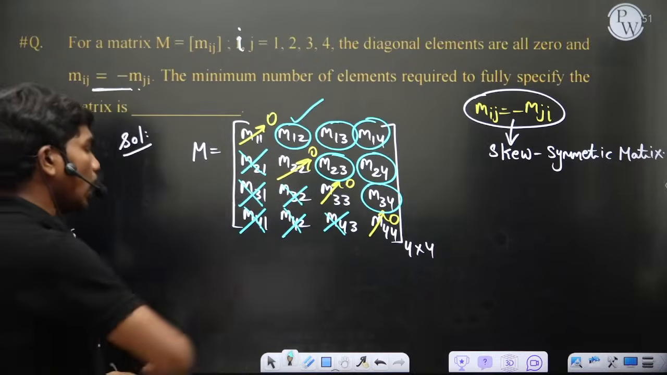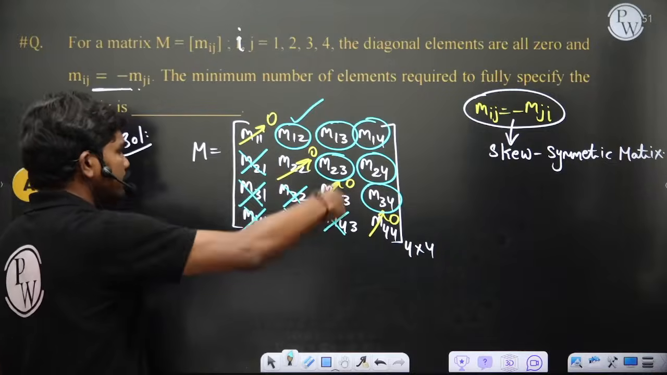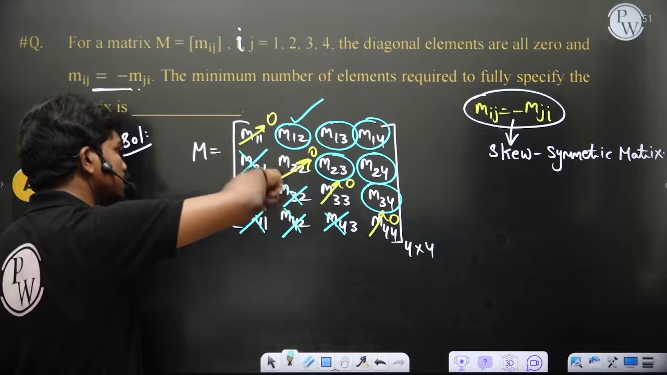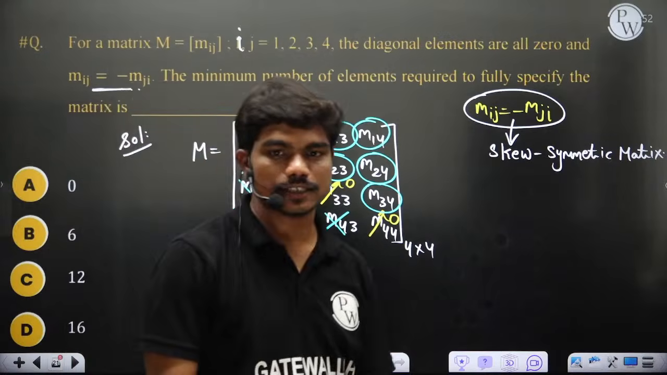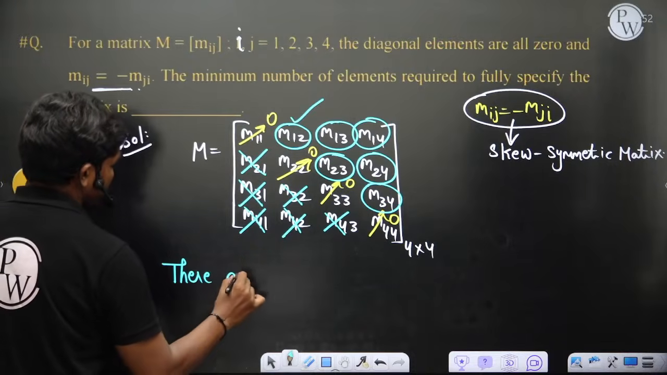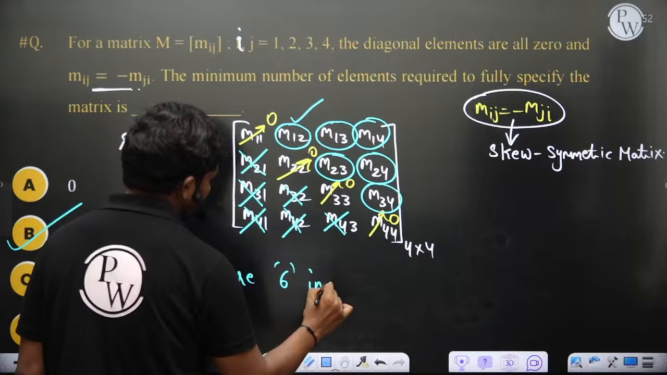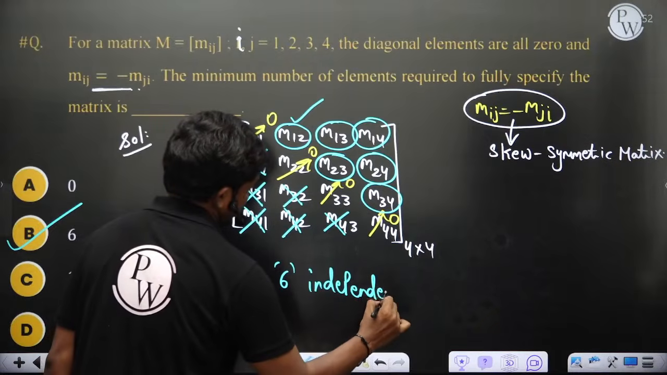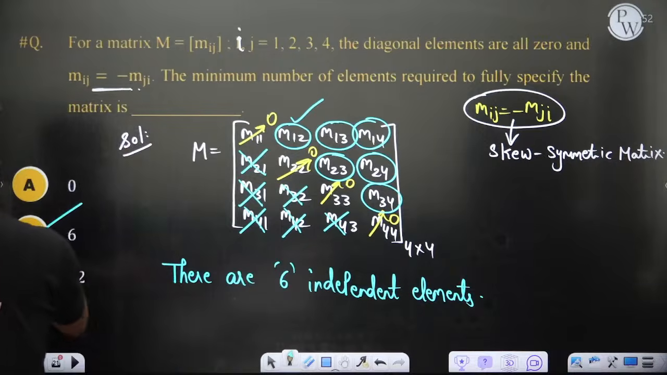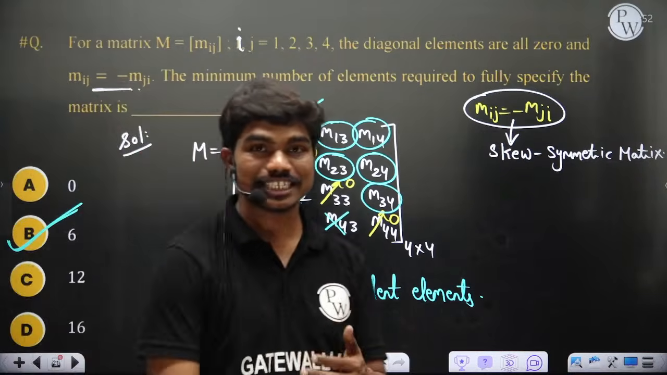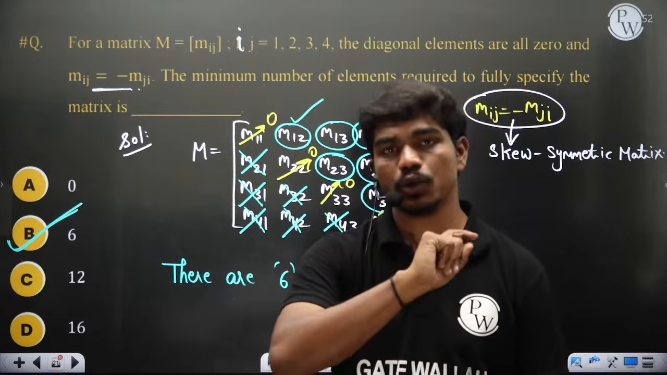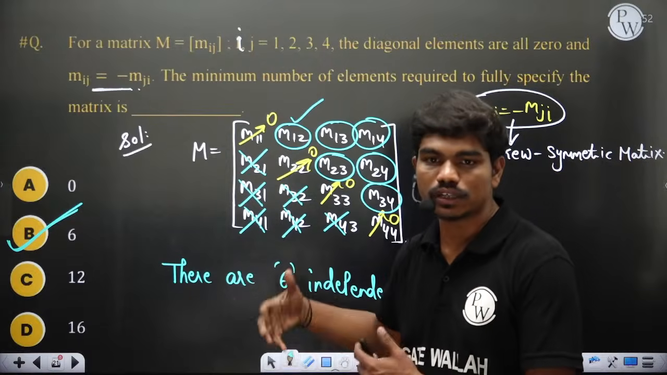So if you see, out of these total 16 elements, these 4 I need not mention, they are zeros by default. Now out of the remaining 12, if I specify either the upper triangular 6 or the lower triangular 6, then I can get information about the full matrix. That's why it is 6. There are 6 independent elements. And it's a previous GATE question. Answer is B. So there are 6 independent elements in that matrix of total 16 elements. If I can specify those 6 elements, you can 100% tell the information about all 16.